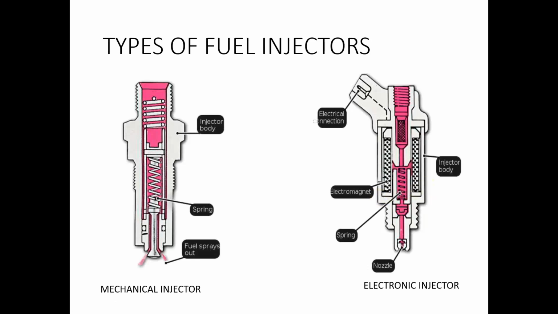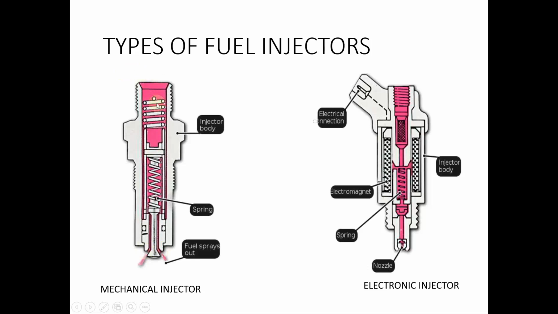And the types of fuel injectors which are commonly used, we have mechanical injectors which were used before, and nowadays we use electronic injectors. In a mechanical injector, we have a needle, the fuel needle, through which the fuel is sprayed. When it is in closed condition, it is closed by means of spring pressure. This needle is attached to other components by means of a spring. So the spring is always closed. Due to the spring pressure, this valve is always closed.